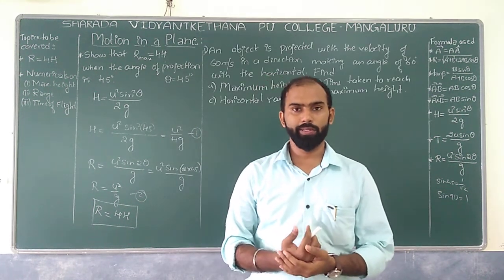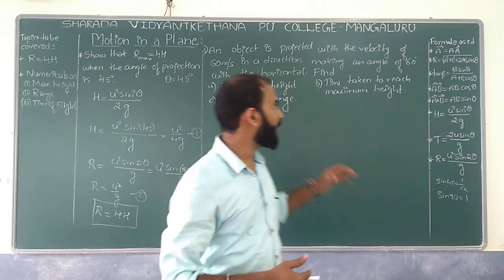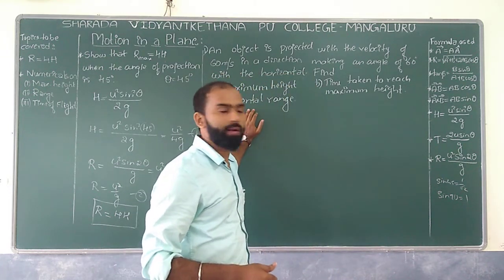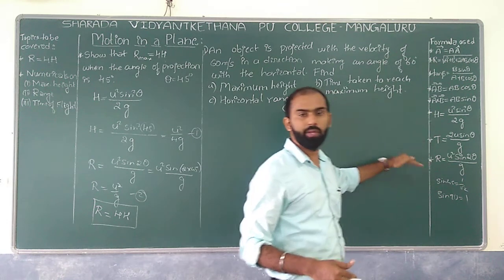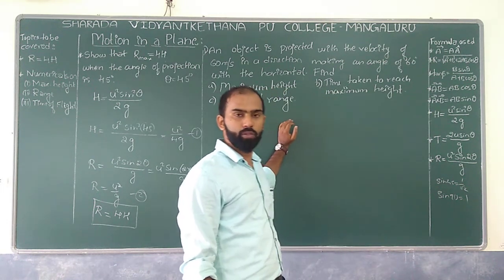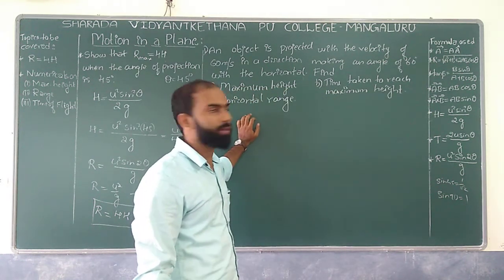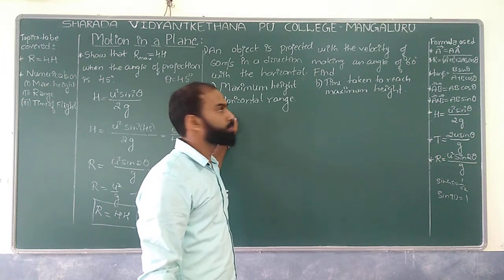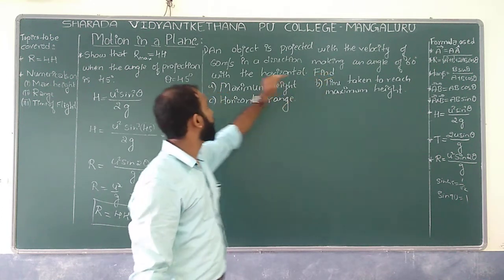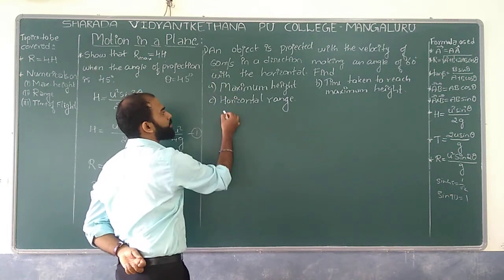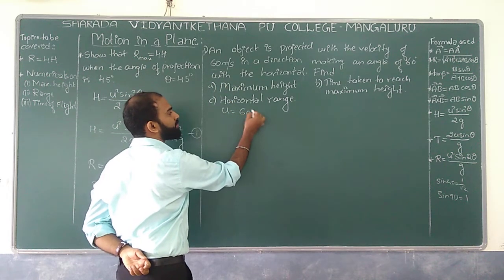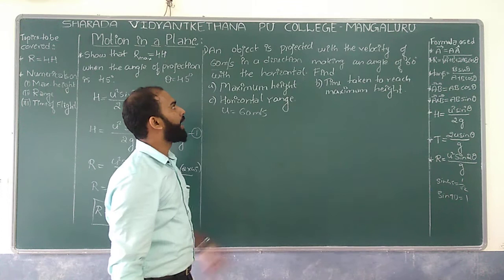Well, dear students, we'll see one numerical so that you are going to have a better picture about the three different forms of equation under projectile motion. There is one numerical which you can see on the board. One object is projected with a velocity of 60 meter per second, which means they have given u equal to 60 meter per second